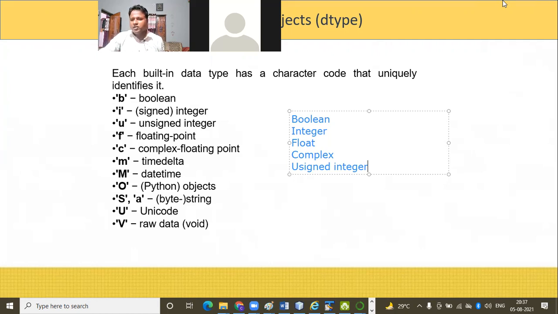Now I pass a value. One program I show you.